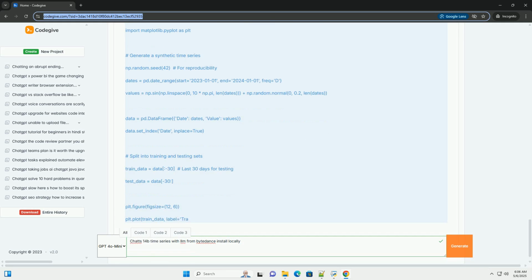Check its installation instructions, it may require specific CUDA versions or compilation steps. Refer to the xFormers repo for guidance. Scikit-learn: for time series data pre-processing and evaluation. Pandas: for data manipulation and analysis. Matplotlib: for data visualization. 4. Downloading and loading the Chat 14B model.